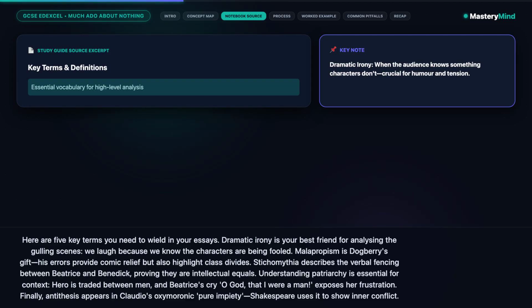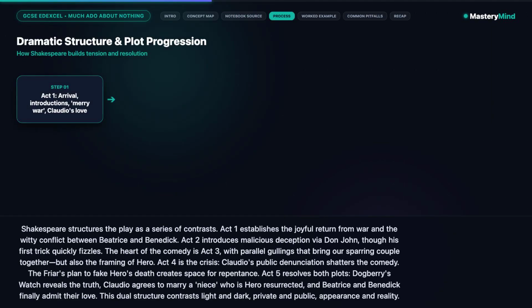Understanding patriarchy is essential for context. Hero is traded between men, and Beatrice's cry, "Oh God, that I were a man," exposes her frustration. Finally, antithesis appears in Claudio's oxymorons, pure impiety. Shakespeare uses it to show inner conflict.